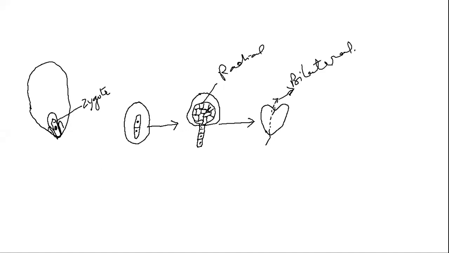So the transition from radial to bilateral symmetry is a very important event in the process of embryogenesis. We will discuss this also during the course of this lecture. Then the growth continues at these places, and this structure develops into a torpedo stage embryo.